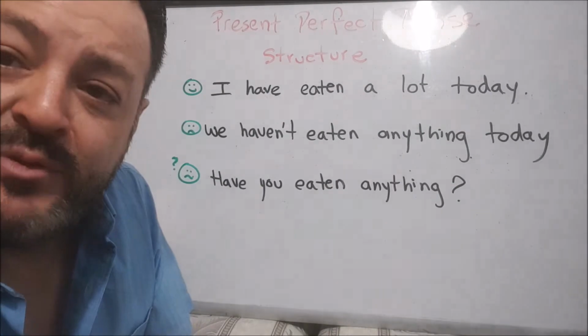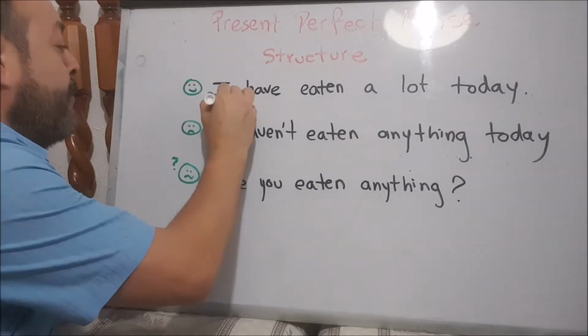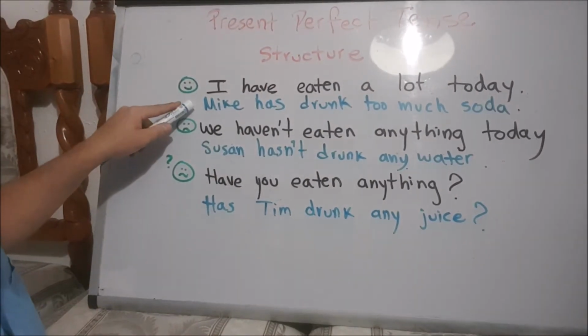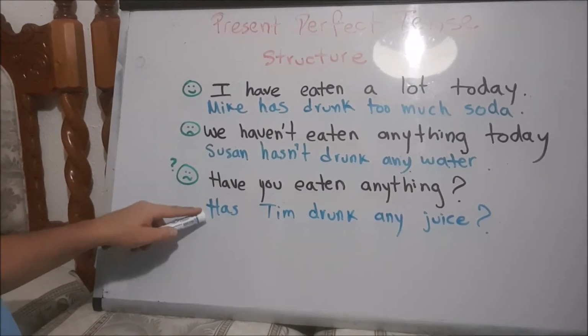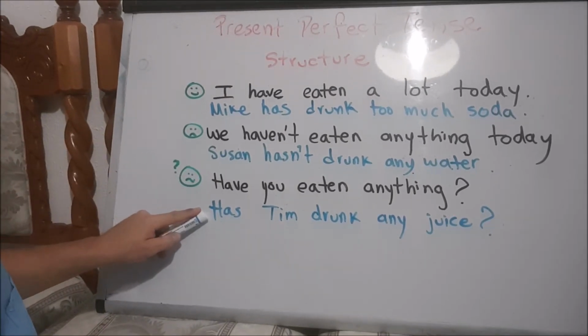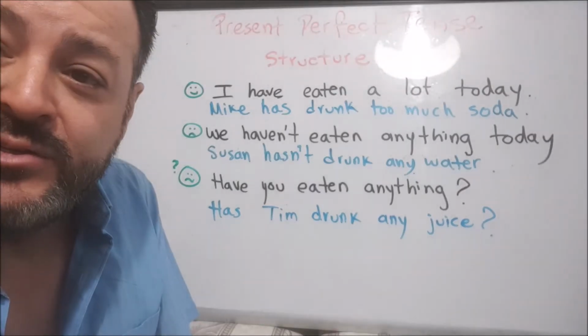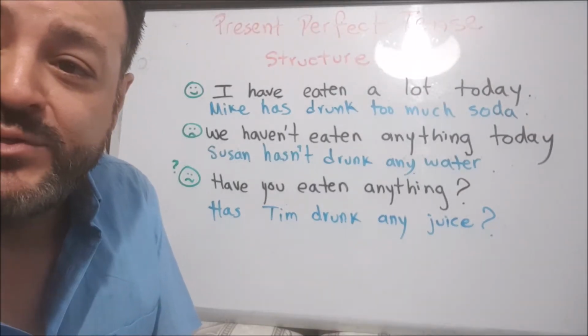Let's write some examples with third persons. Mike has drunk too much soda. Susan hasn't drunk any water. Has Tim drunk any juice? Alright, so let's analyze the structure of these statements.